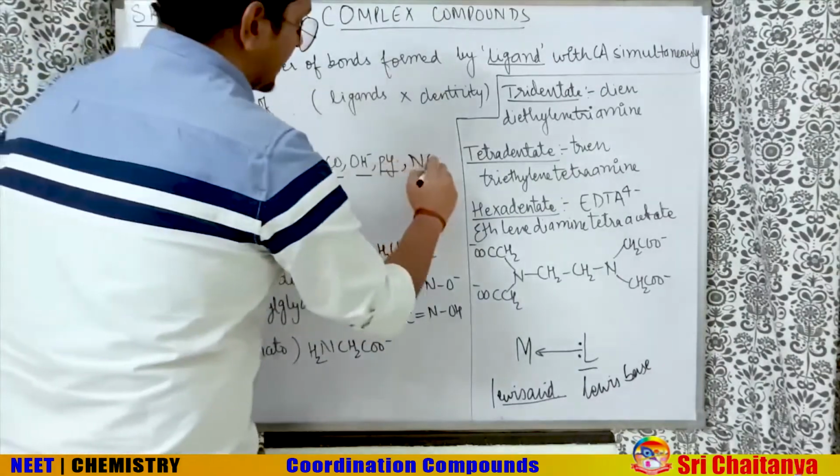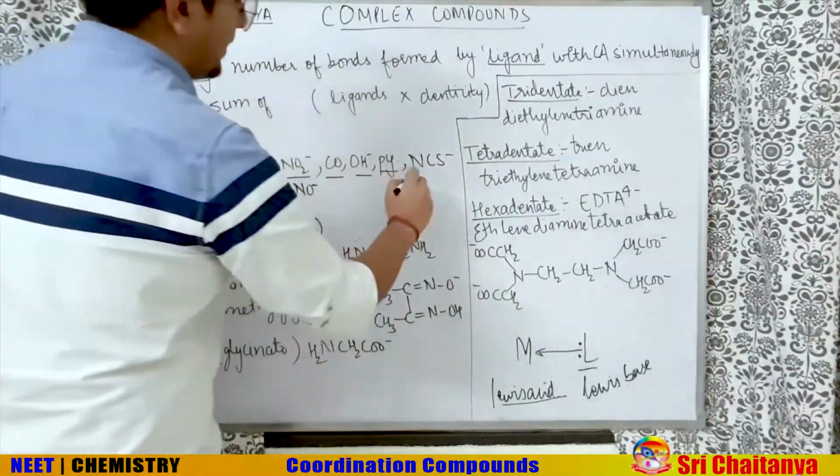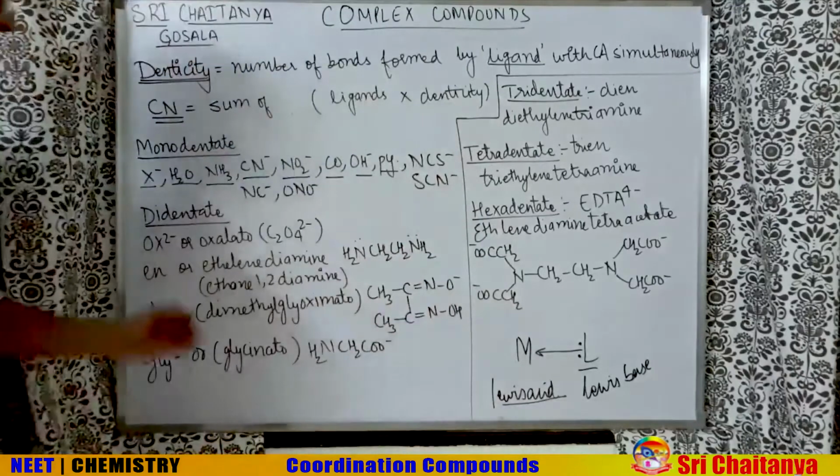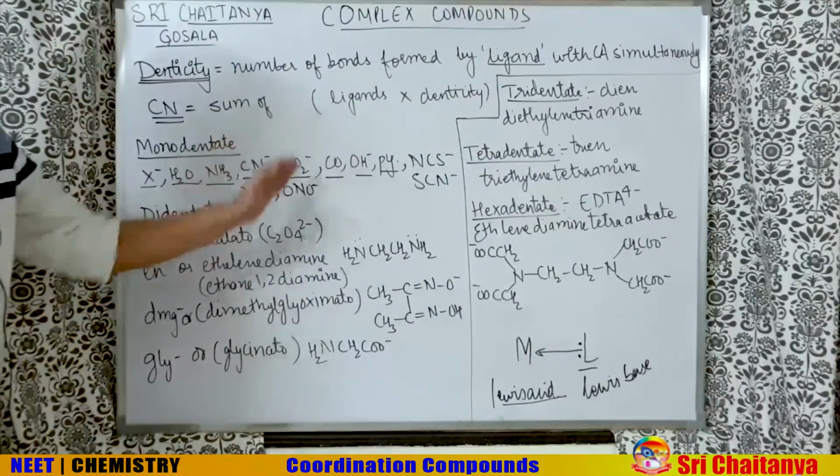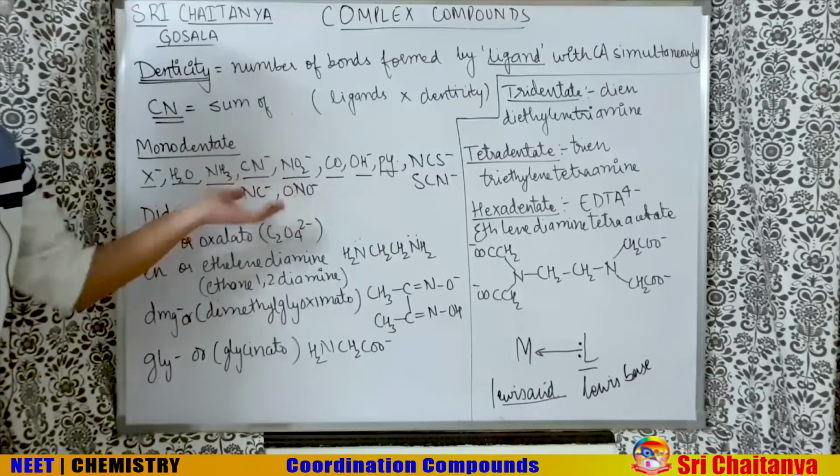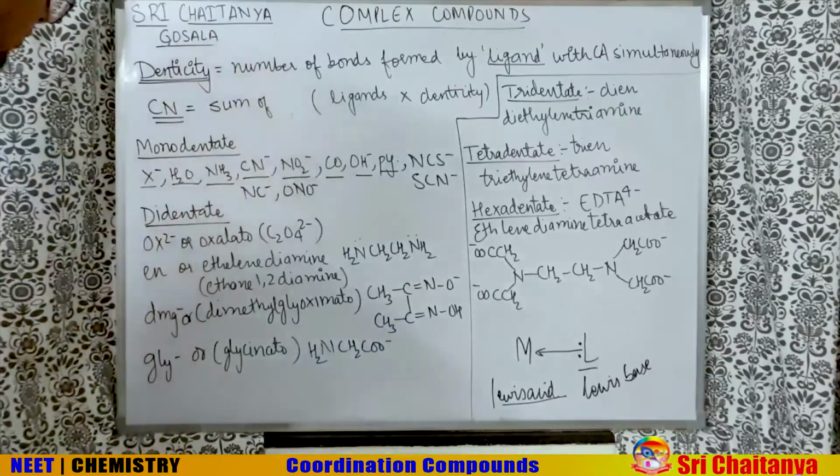Similarly, I can take one more example. NCS minus has another combination of SCN minus. So CN minus, NC minus, I will talk about this. These are called ambidentate ligands also. After this frame, in the next frame, I will talk about it.